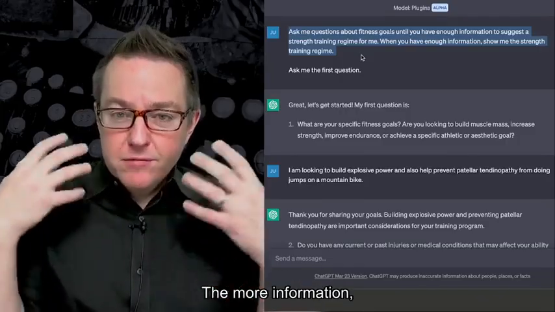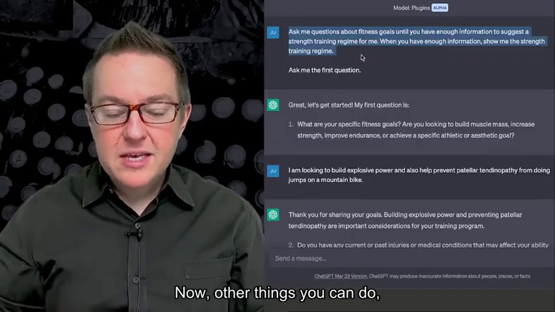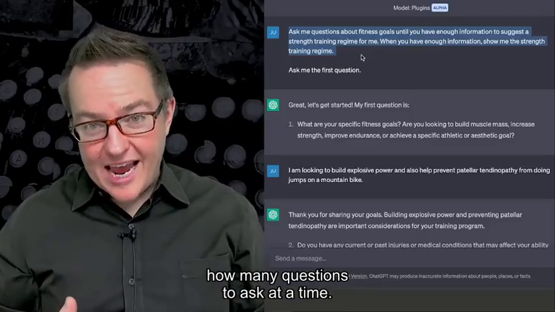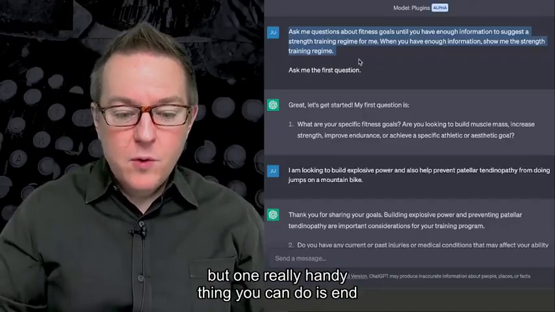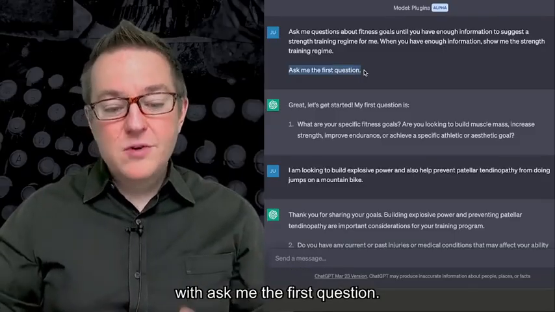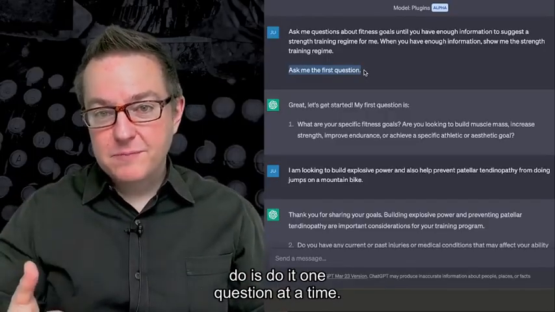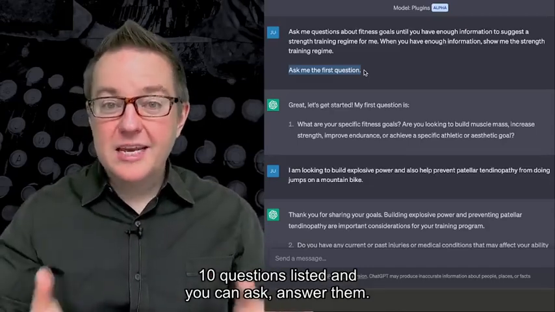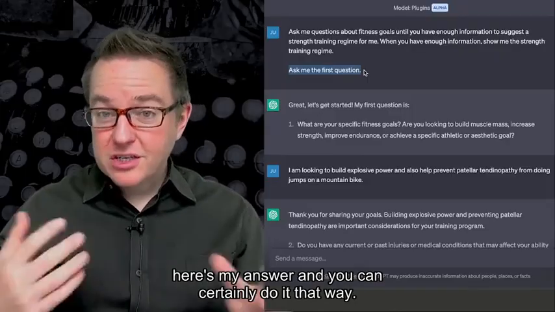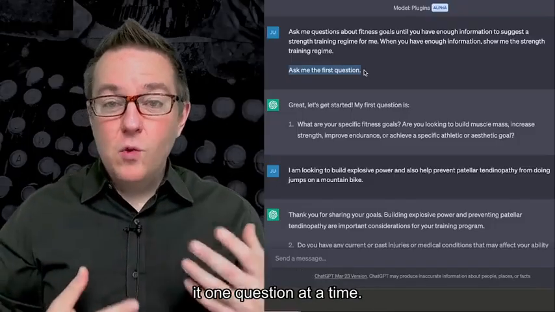The more information and context you can give about what you're trying to achieve, the better questions it'll be able to ask you. Other things you can do are tell it how many questions to ask you, how many questions to ask at a time, a variety of different things. But one really handy thing is to end the flipped interaction prompt with: ask me the first question. One thing you often want is to do it one question at a time. Sometimes you'd like to have 10 questions listed and you can answer them: 1, here's my answer, 2, here's my answer, 3, here's my answer. You can certainly do it that way if you want to get it all at once and think about it all at once. But a lot of times I like to do it one question at a time.